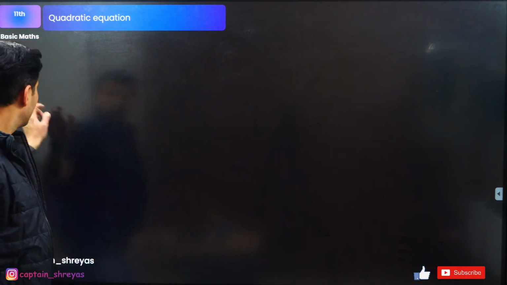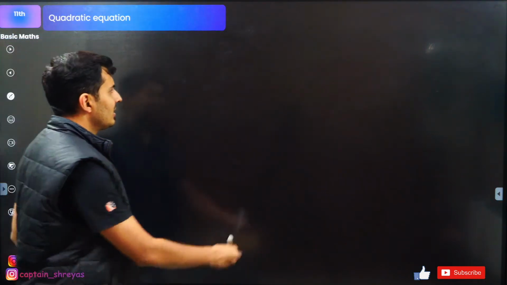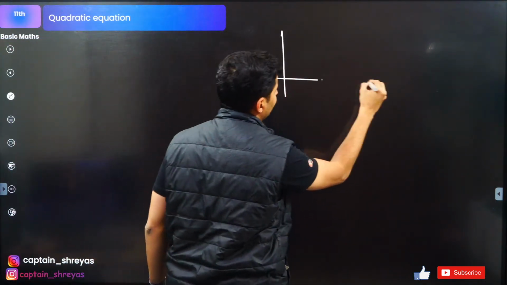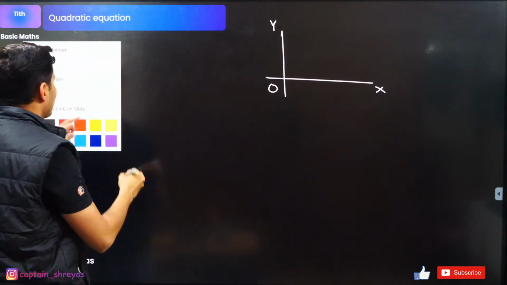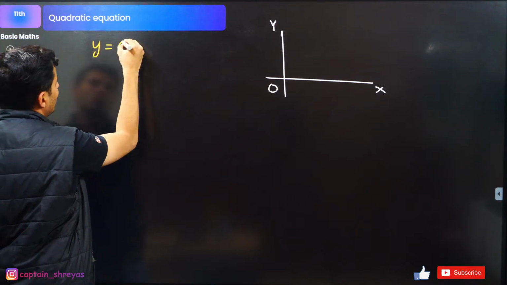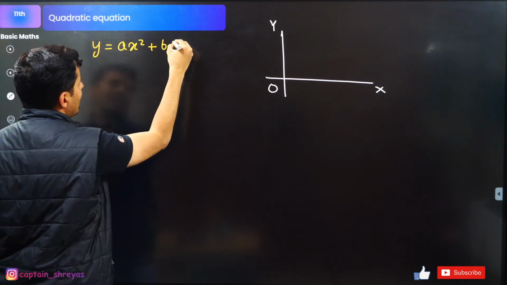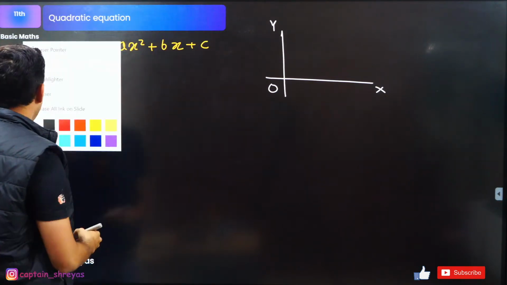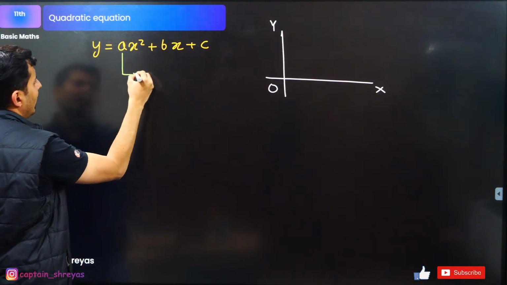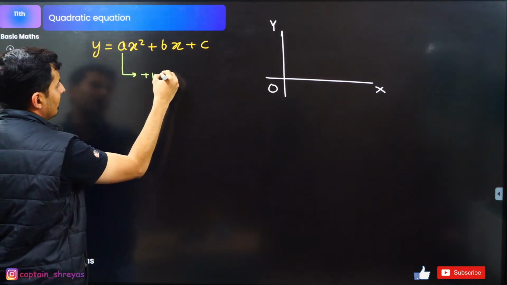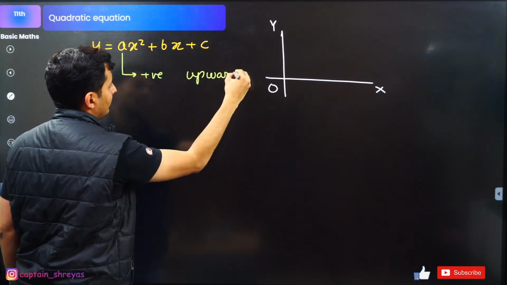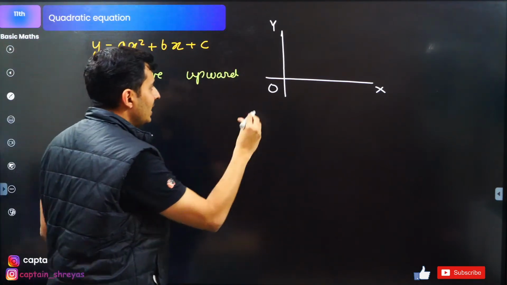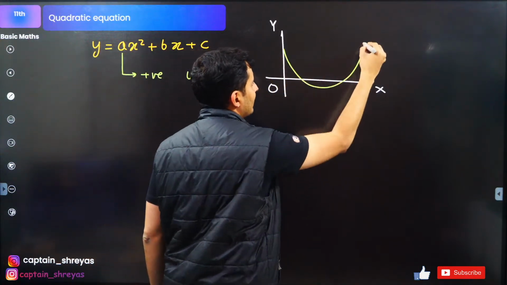Another important thing is the graphical aspect of this. So if you have a y versus x graph, and y is equal to ax square plus bx plus c, and you see that this value of a turns out to be a positive number, then it is an upward graph, meaning the graph will look something like this.